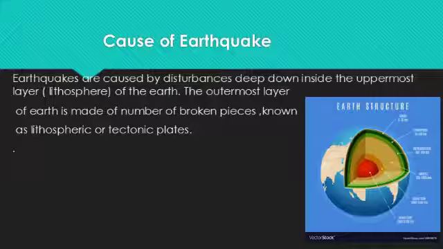Look at the diagram. This is the structure of earth. It has mantle and crust, okay, and lithosphere. Crust is from 0 to 35 kilometers long, then lithosphere is from 35 to 100 kilometers long, and this uppermost layer is called lithosphere, which is the main point of earthquake.